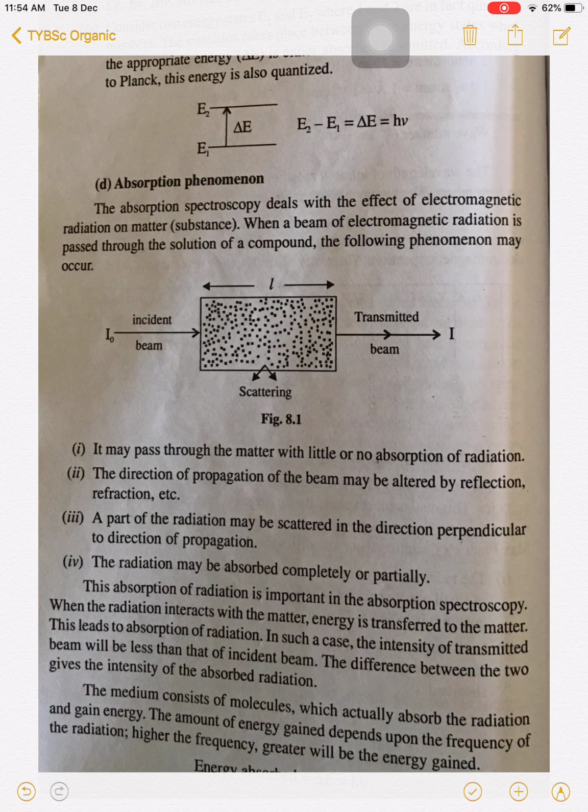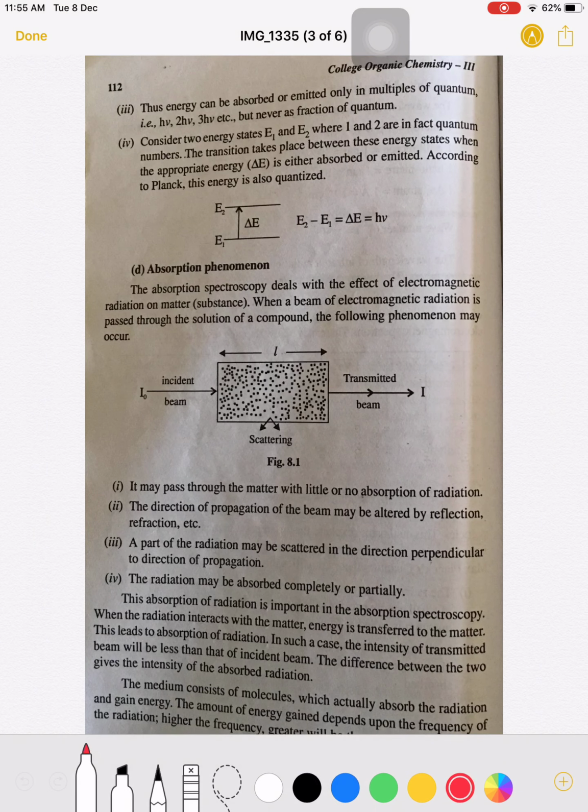So the next point is the absorption phenomena. These were the properties of radiation. Absorption spectroscopy deals with the effect of electromagnetic radiation on matter. When a beam of electromagnetic radiation is passed through matter, or through a solution of a compound, the following phenomena may occur.